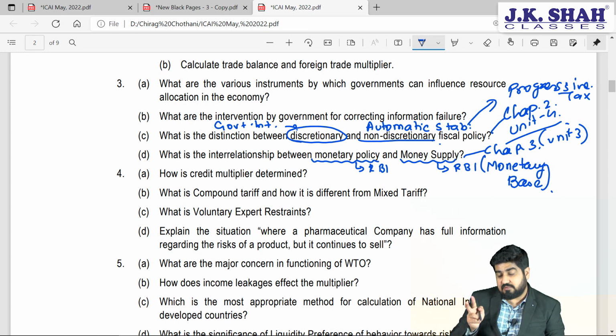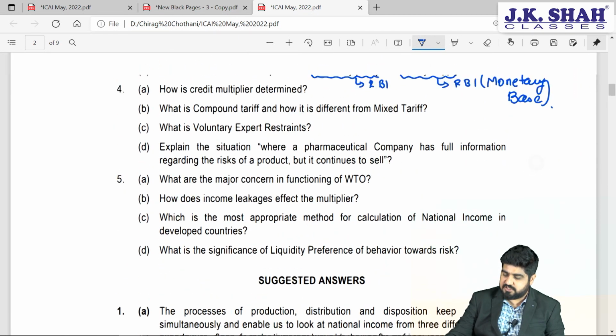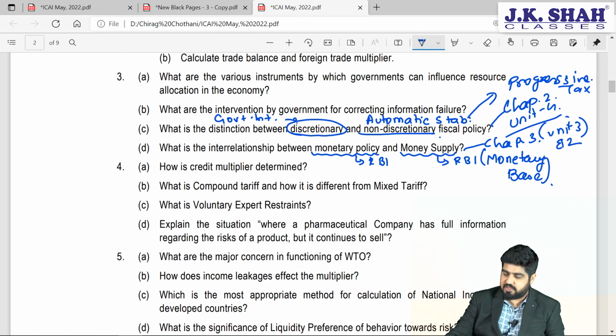And this is unit number 3 and unit number 2 combined, because it is talking about both the things, monetary base as well as the money supply. So I will take into consideration both unit 3 and unit 2. Now listen to this very carefully, my dear friends. In unit 3, we have spoken about monetary policy, about the CRR, SLR, right?